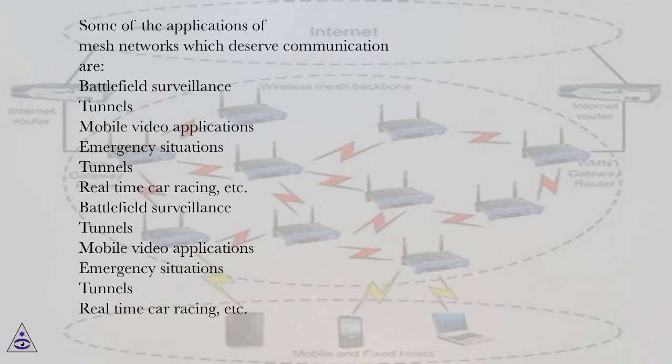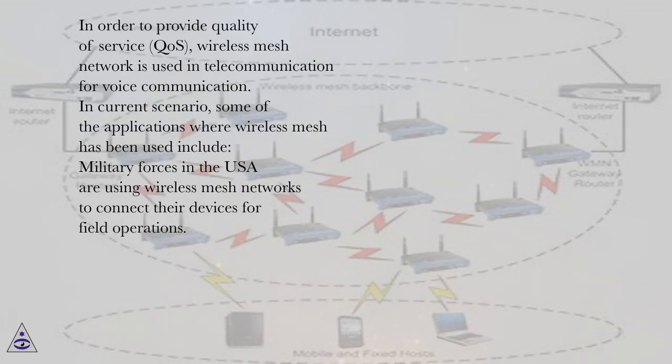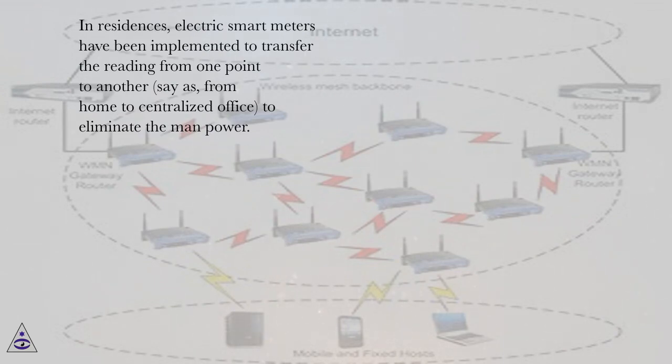Voice over Internet Protocol, VoIP, is the main application of wireless mesh networks. In order to provide quality of service, QoS, wireless mesh network is used in telecommunication for voice communication. In the current scenario, some of the applications where wireless mesh has been used include military forces in the USA, who are using wireless mesh networks to connect their devices for field operations. In residences, electric smart meters have been implemented to transfer the reading from one point to another, say from home to a centralized office, to eliminate the manpower.